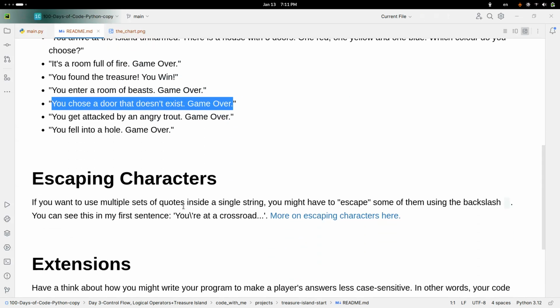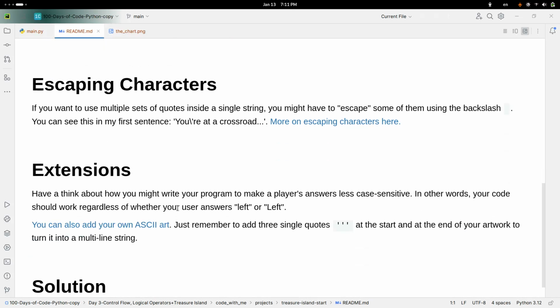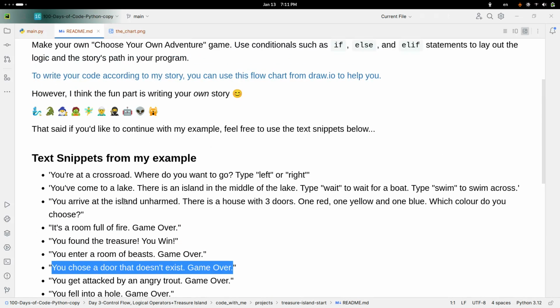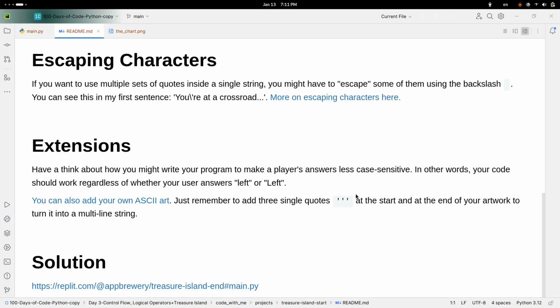Yep, escaping characters, extensions, something. Yeah, so this is about what it's called, ASCII art, right? The ASCII art.